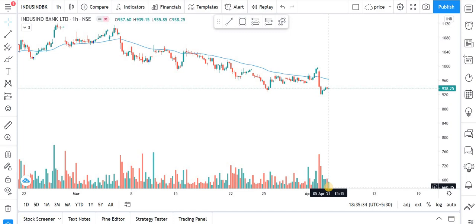So I hope everybody has completely understood what we were trying to communicate about Bank Nifty and these particular stocks.